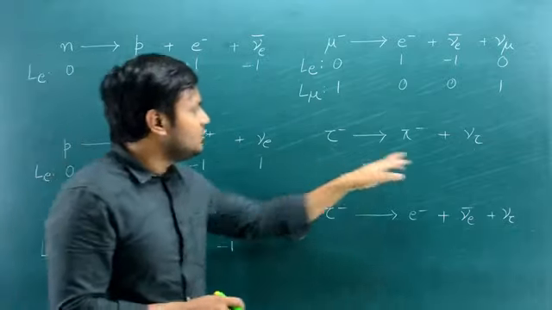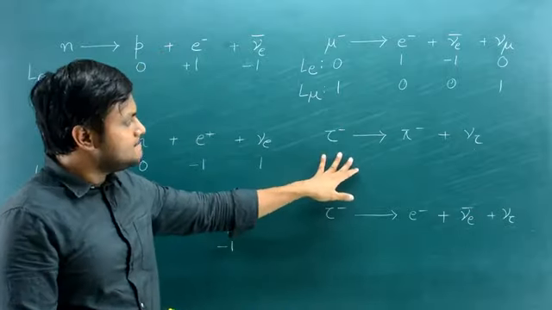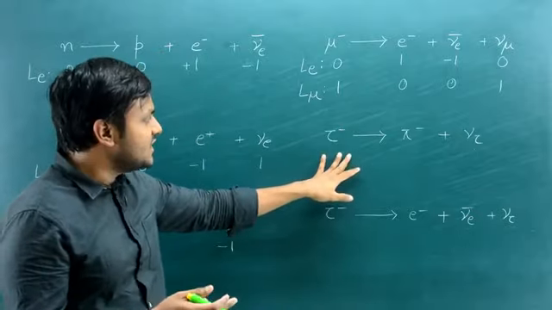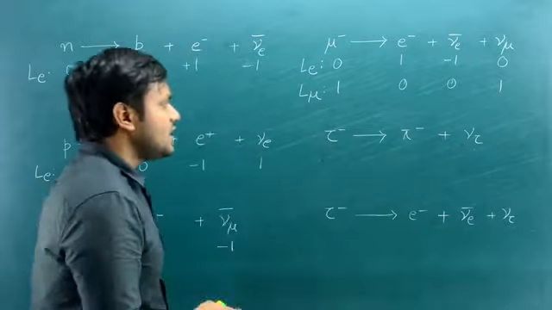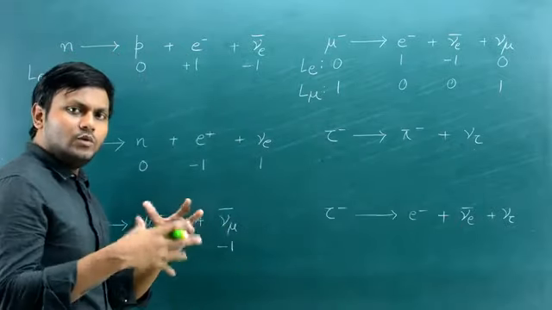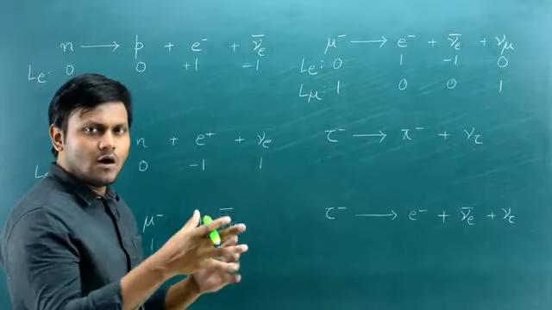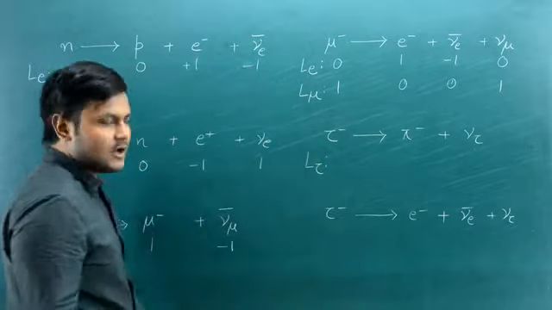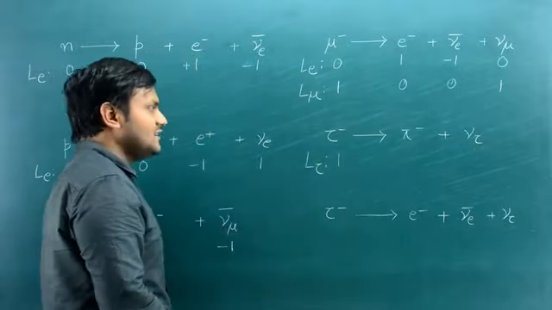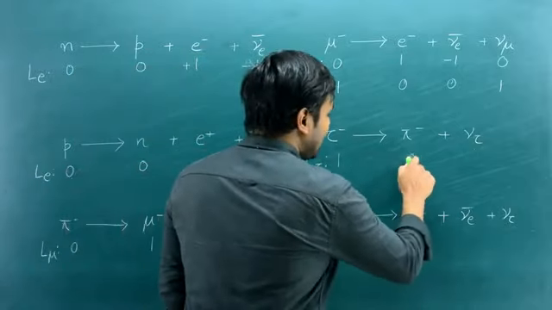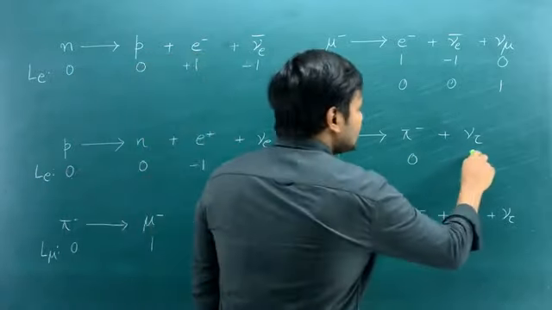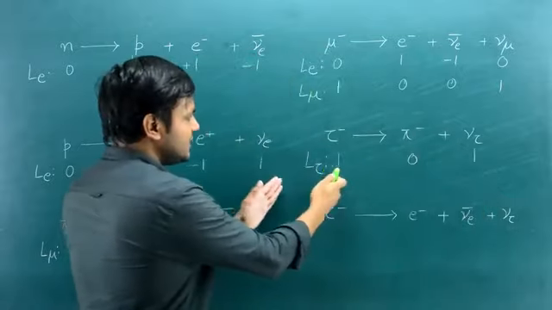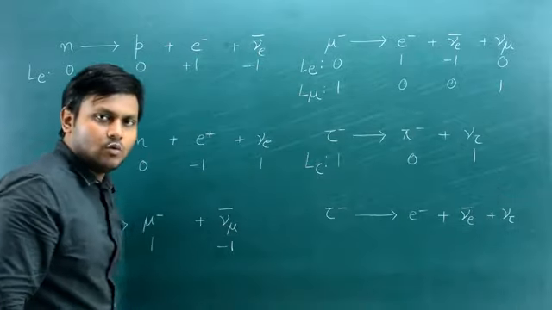Let's go ahead to the next interaction. The tau particle can decay under certain situations into a pi meson and a tau neutrino. So we will only look at the conservation of the tau lepton number, which is L tau. Now what is L tau for the tau particle? It's 1. What is L tau for the pi meson? It's 0. And for the tau neutrino, it's 1. Conserved, right? Left hand side 1, right hand side 1. The tau lepton number is conserved.